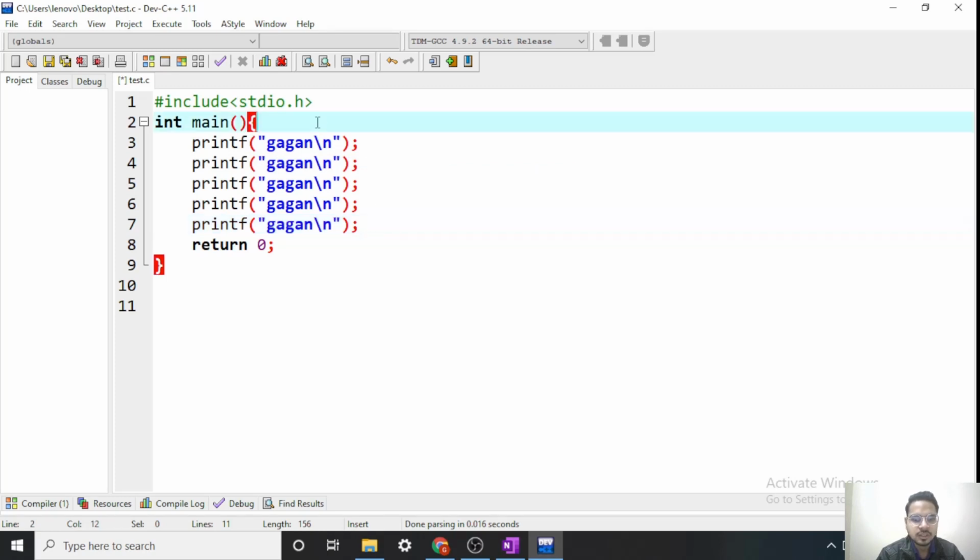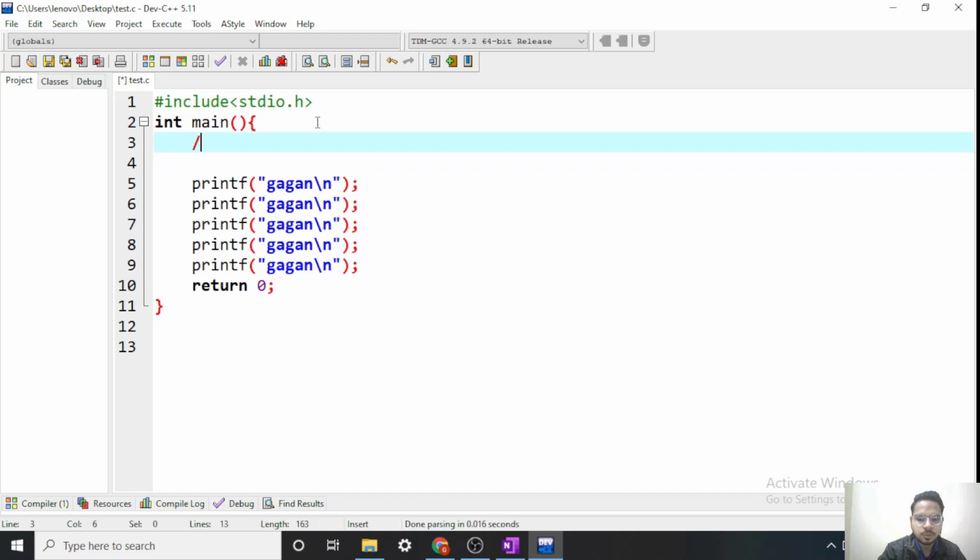Again, why we need loops? To do some repetitive work. To do some repetitive work, we can use loops. Now we have 3 kinds of loops in C and C++. One is for loop, while loop, and do while loop. I will explain the whole logic of how the loops work using the for loop.